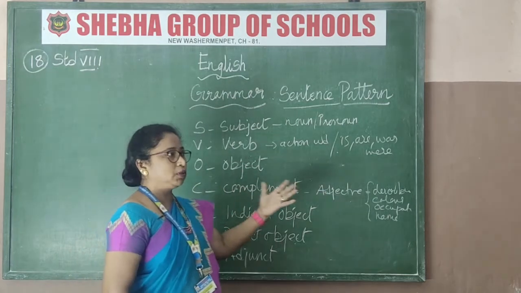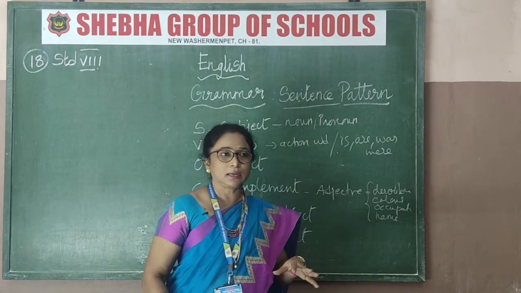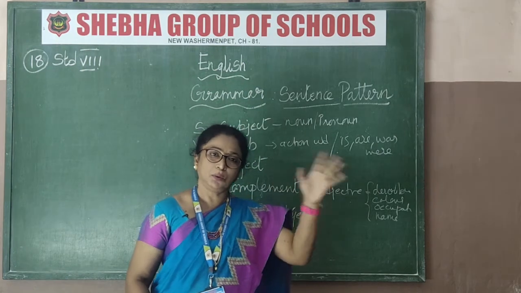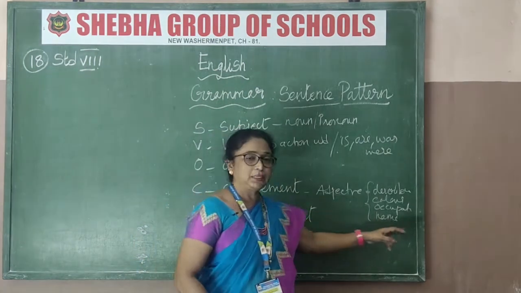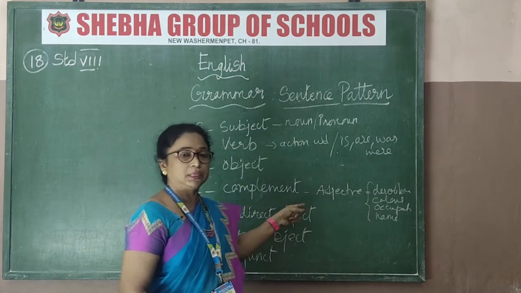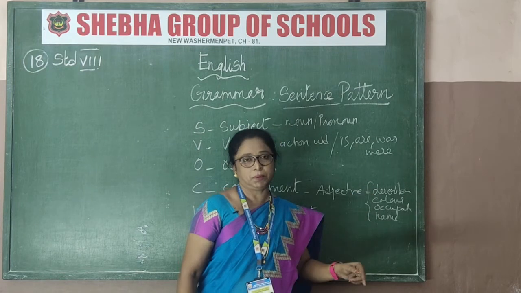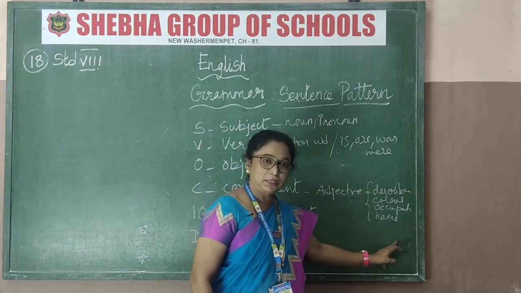Not only describing, like beautiful, fantastic, ugly, but also color: black, green, yellow, blue. Occupation: engineer, doctor, teacher, all that is also complement and comes under C. Next, name of a person is also a complement, right? So please note down these categories.